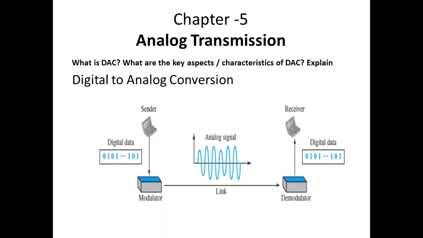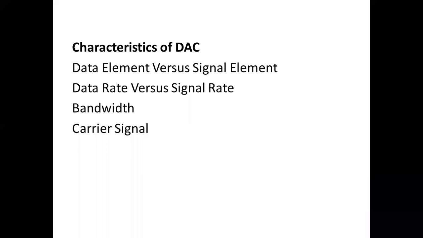They mean to say that here it is similar to the data element and signal element, as we have seen: in the specific bit interval, how many signals you need to transmit. The same way here, how much data rate you require for sending the individual data bit, as well as how many signals you are sending per second. That concept is here in this particular analog transmission.